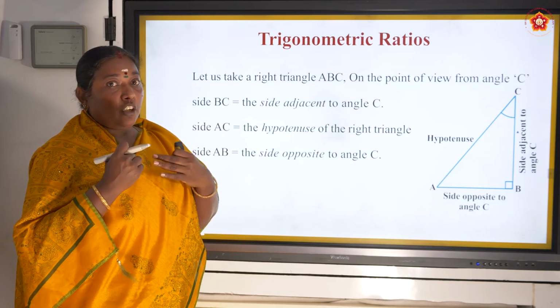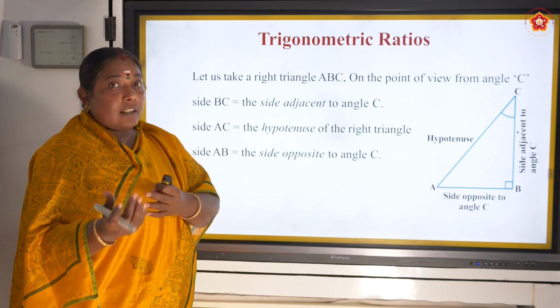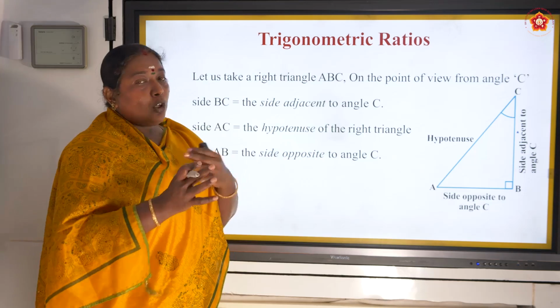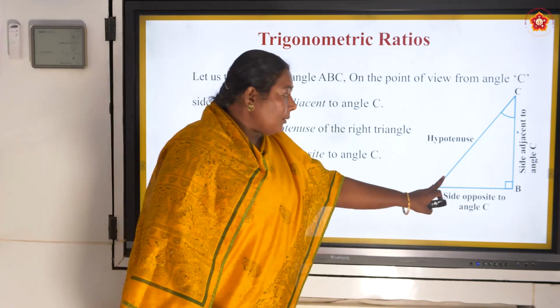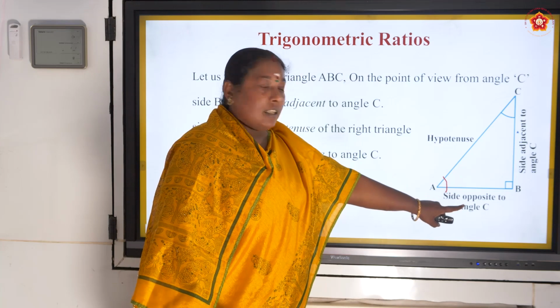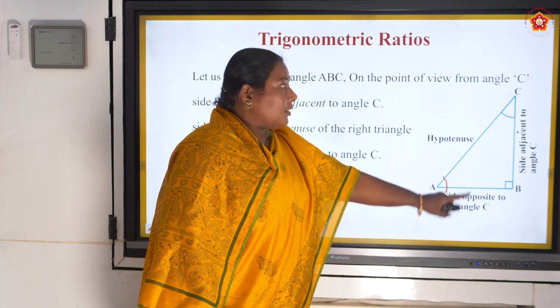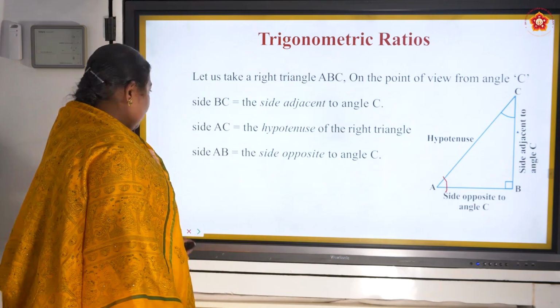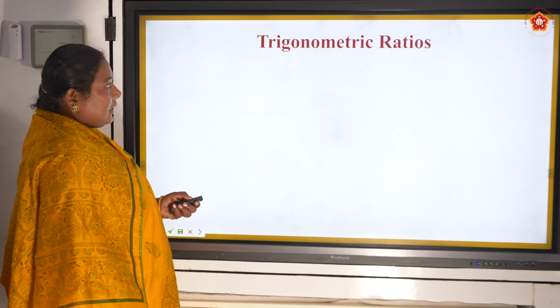From his point of view, he failed. From that friend's point of view, he played. Both are different. The same way, from this angle, AB is adjacent. From that point, BC is adjacent. Now, let us see the next.